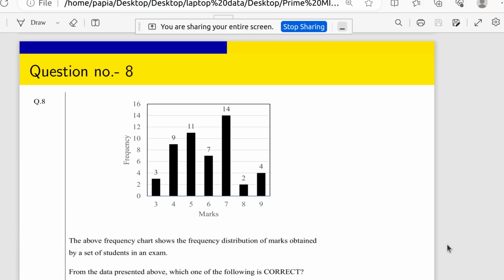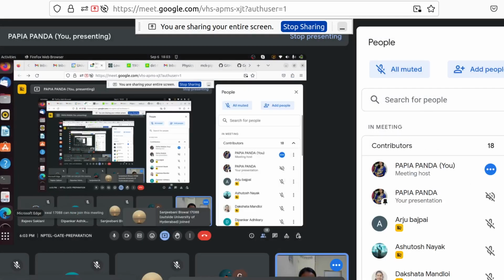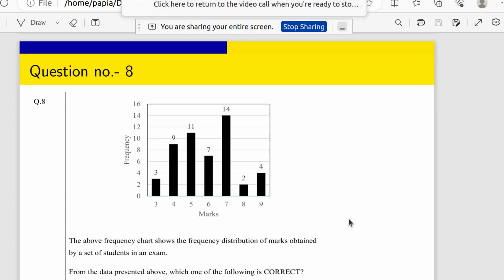The question says: the above frequency chart shows the frequency distribution of marks obtained by a set of students in an exam. From the data presented above, which one of the following is correct? In that figure you can see that the y-axis is frequency and the x-axis is marks. So what does this mean basically?